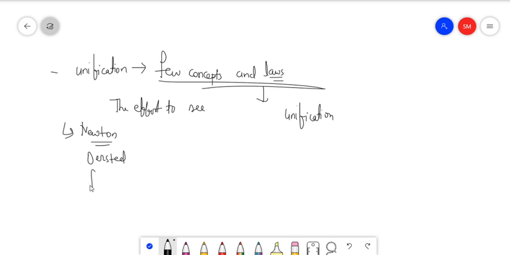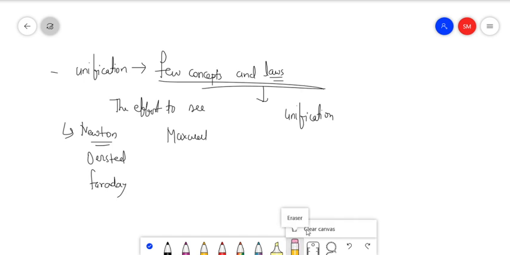Then there was Michael Faraday, again in class 10. Then there was Maxwell, whom you will learn about in class 12. There are many people like this who have given concepts and laws which we use at present to understand the physical world or physical phenomena.